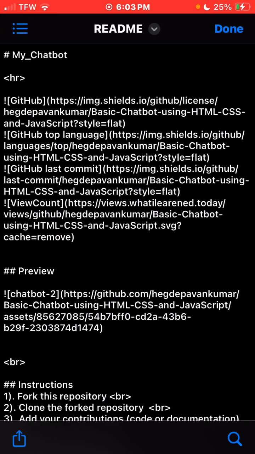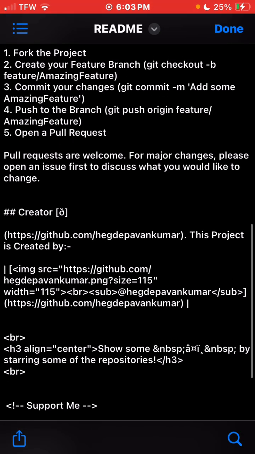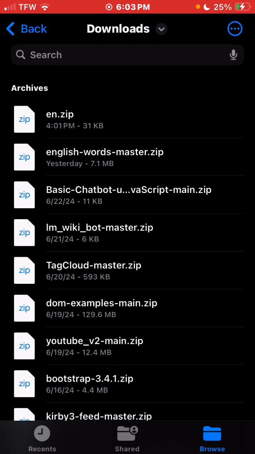It says basic chatbot using HTML, CSS, and JavaScript, style flat. It doesn't say anything about artificial intelligence. So for everybody asking about that, that's concerning the robot. The words that the robot has are a tag cloud.